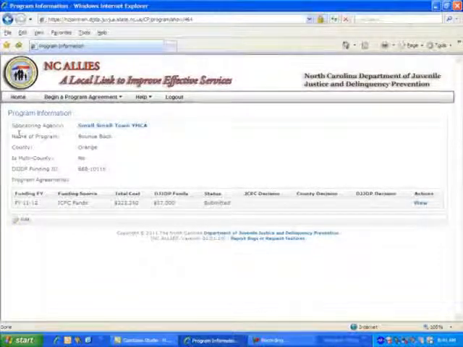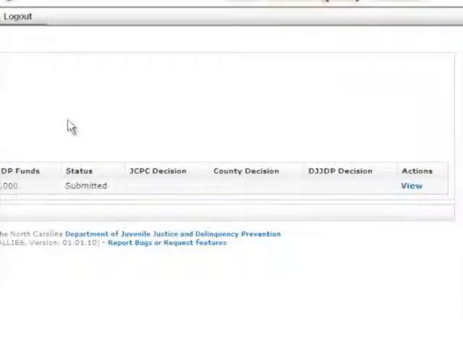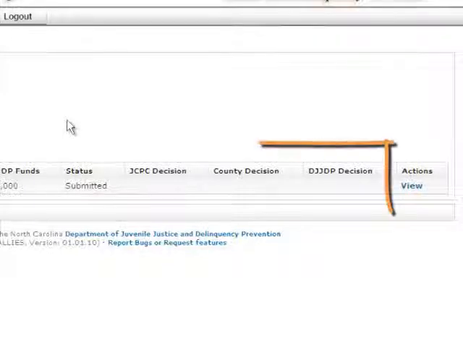Notice that we are now at the Program Information page. Users of NCID have designated security, whether it's your local JCPC, the county, or the North Carolina Department of Juvenile Justice, and those with designated security can approve or deny the application. You will be able to view and check on the status of your program agreement by coming to this page. As decisions are completed, users with designated security will enter approved or denied decisions.